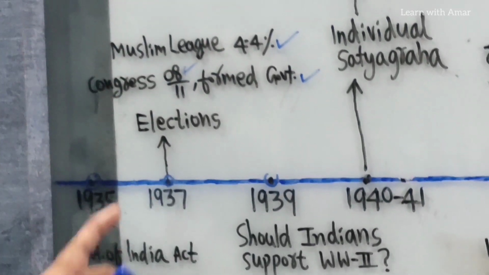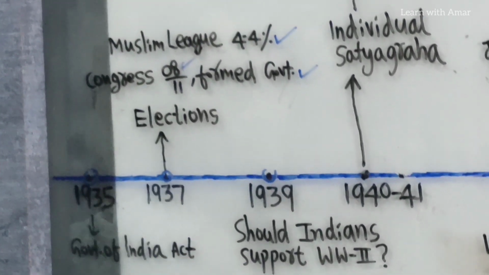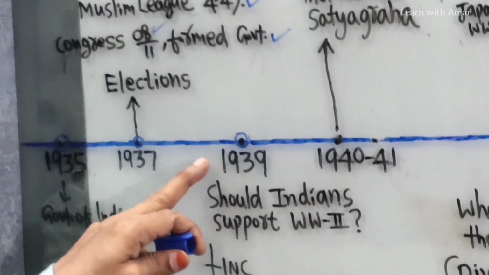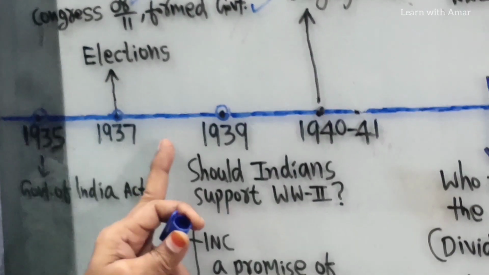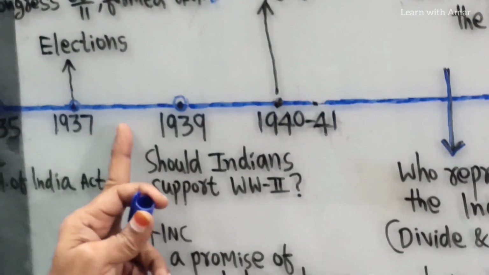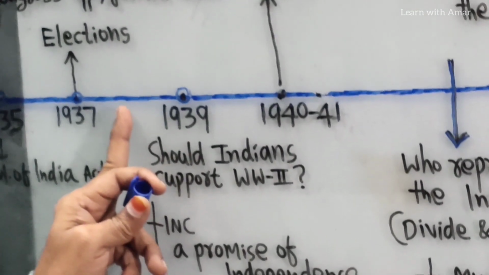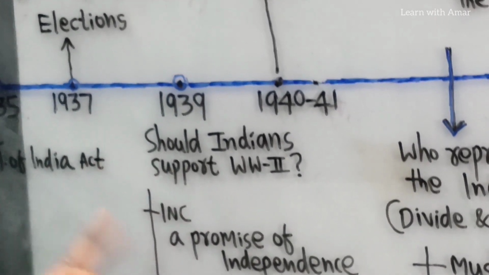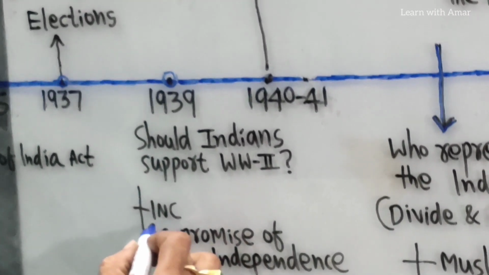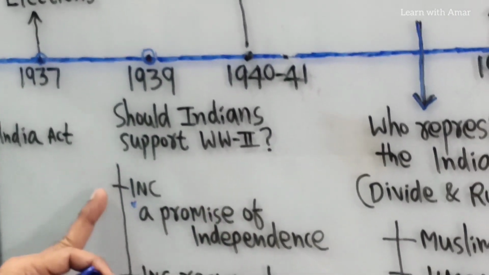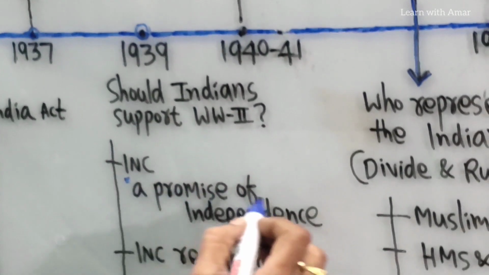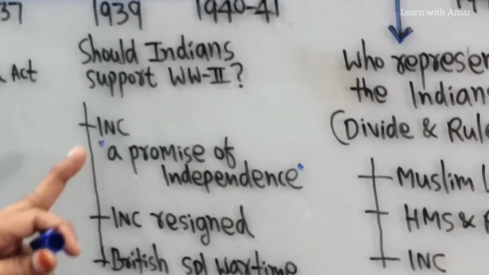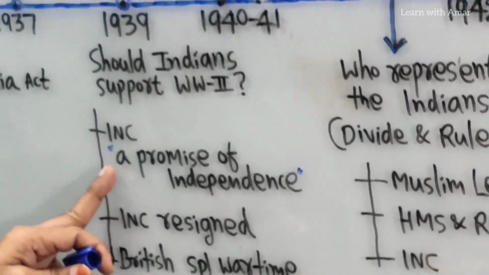Okay, now let's go to 1939. This was the beginning of the Second World War. It was the toughest time for Indians, whether to support the British or oppose. Large numbers in Congress supported the British, but they put one condition. The Indian National Congress demanded a promise of independence from the British, but the British rejected it.